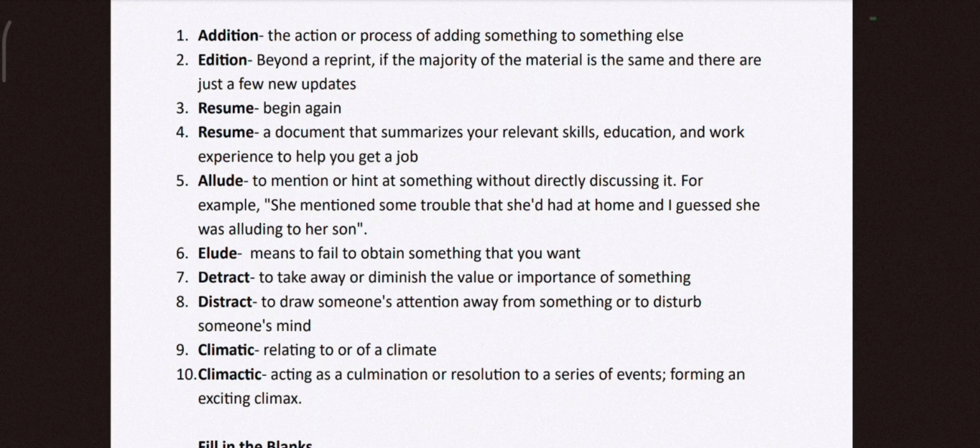Then you have these two words, detract and distract. Detract means to take away or diminish the value of something. Distract, you know, disturb. You draw someone's attention from something that he or she is doing. Climatic is related to climate, and climactic is the act of culmination, that is related to the climax of the film.